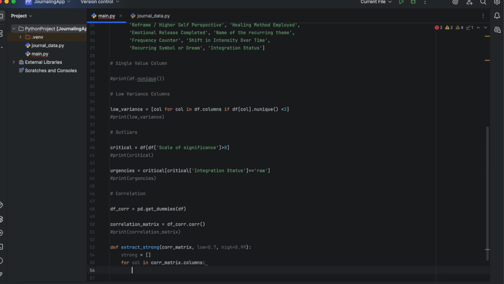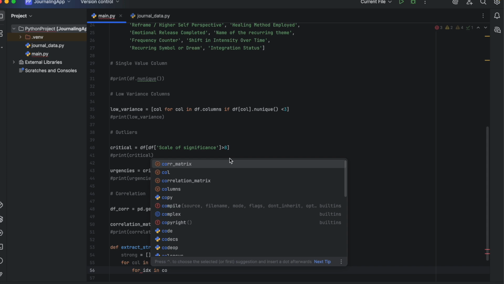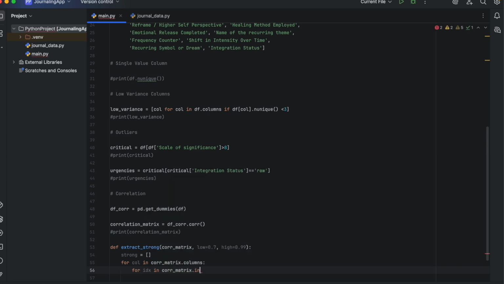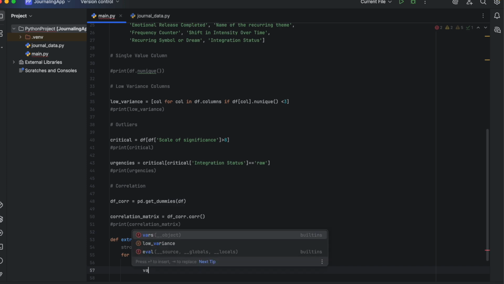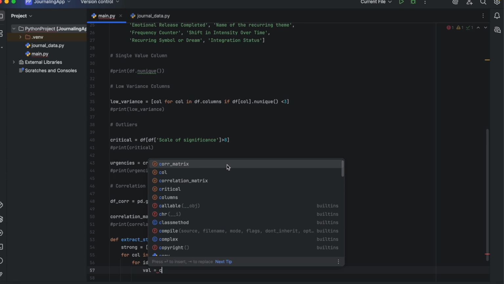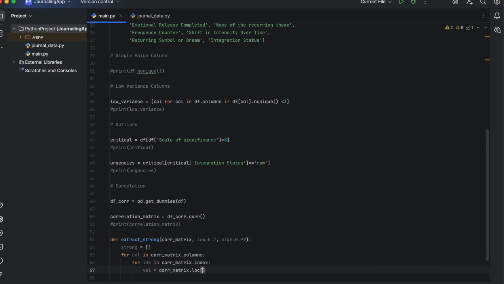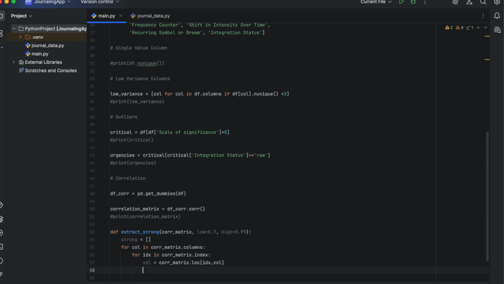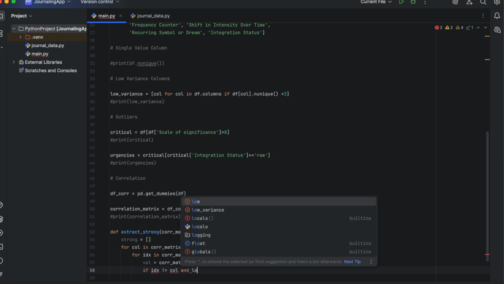Since the correlation between A and B is equal to the correlation between B and A, we have to drop duplicates. Our goal in creating this function is to get the features with strong correlation. We'll therefore use our strong list to create a dataset with two features and a third column with the correlation value between them. To avoid duplicates, one of our feature columns must be lower than the other. We'll return our dataset sorted by correlation. Now let's see what we got by calling our function on the correlation matrix.